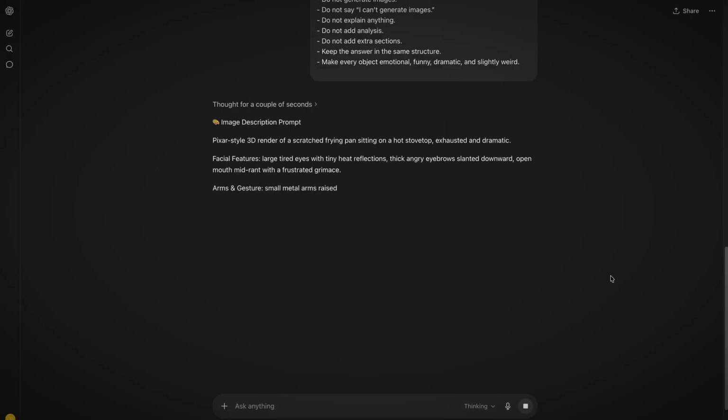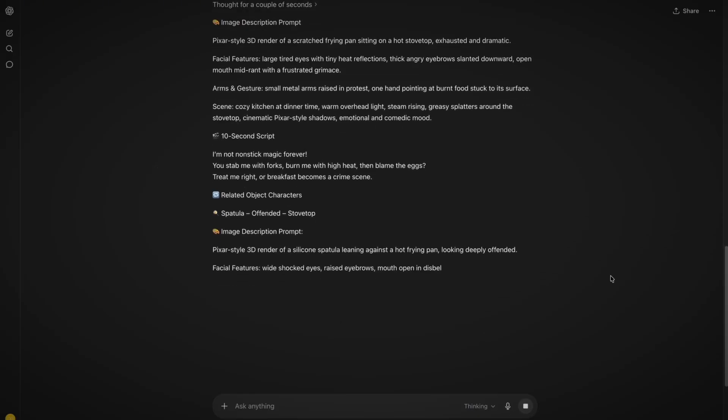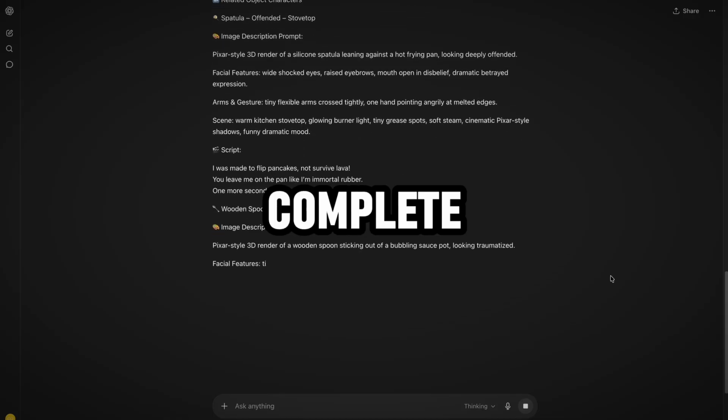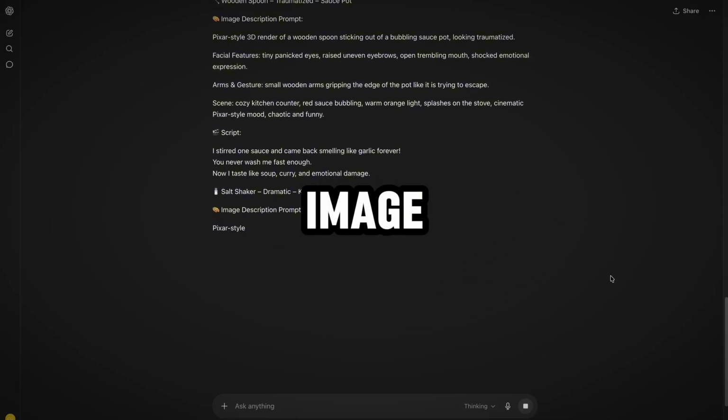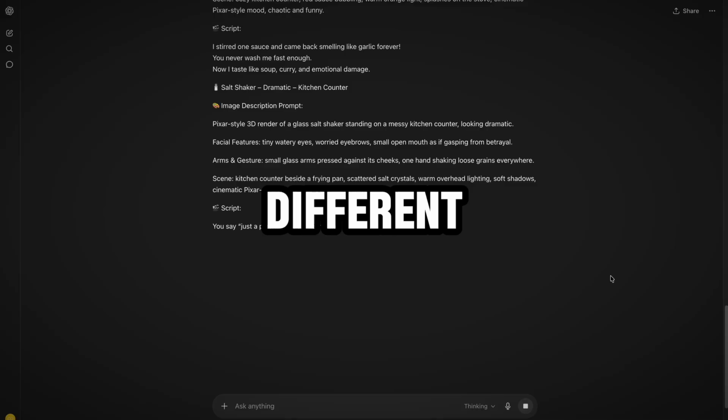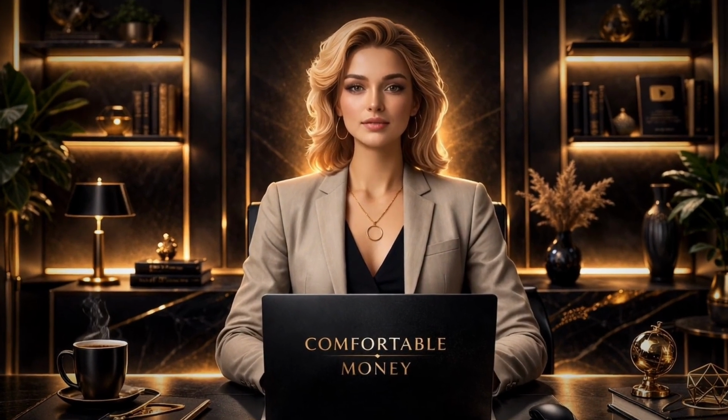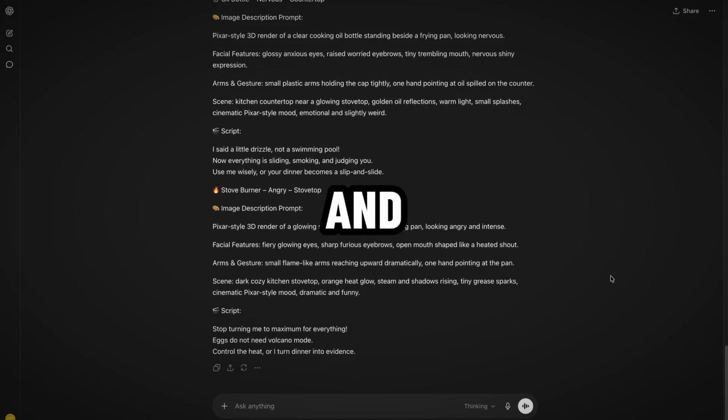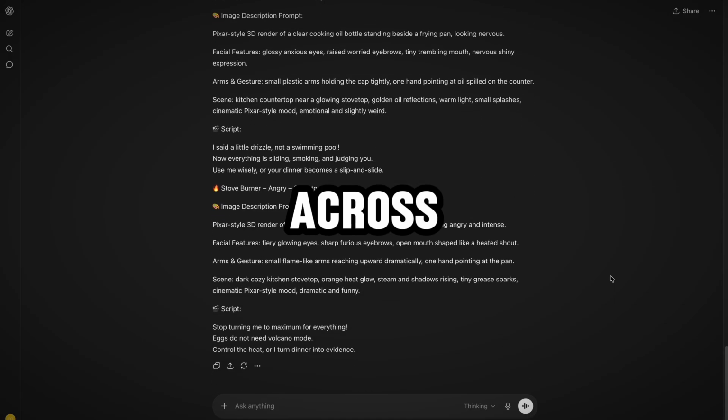Send. What ChatGPT returns is two things simultaneously: a set of image prompts and a complete script for the object to speak. The image prompts describe the object in a series of different visual contexts, different angles, different lighting, different emotional states communicated through posture or environment. The script is the voiceover and dialogue the characters will deliver across those scenes.